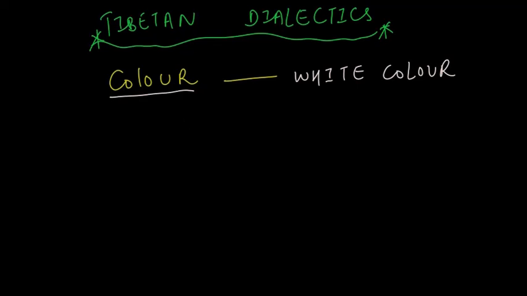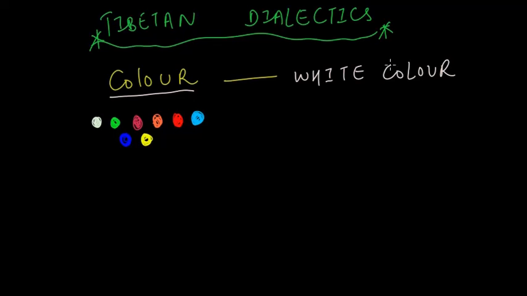Color can be any color: it can be green, pink, orange, red, navy blue, sky blue, or yellowish. These are all colors.